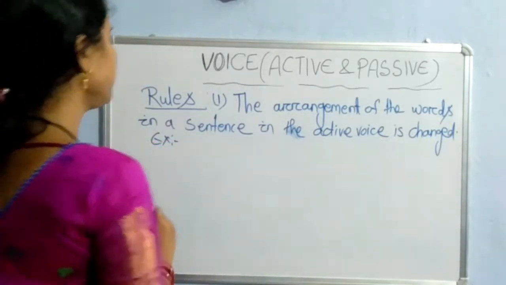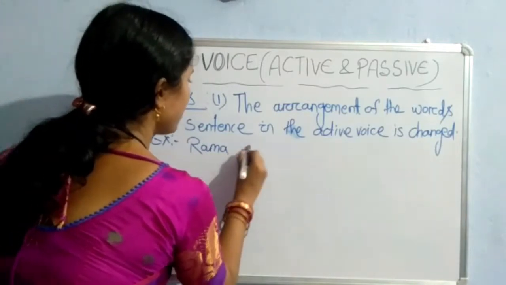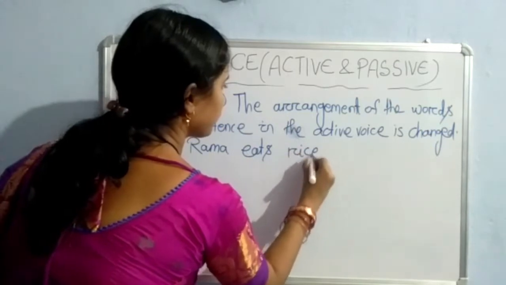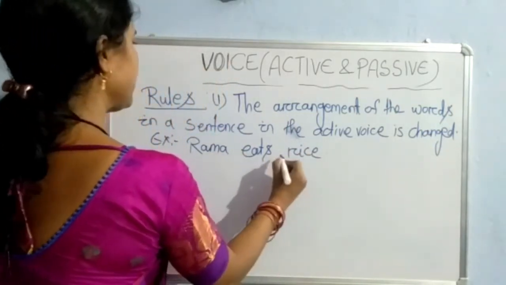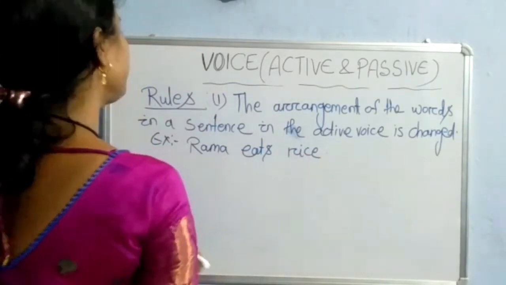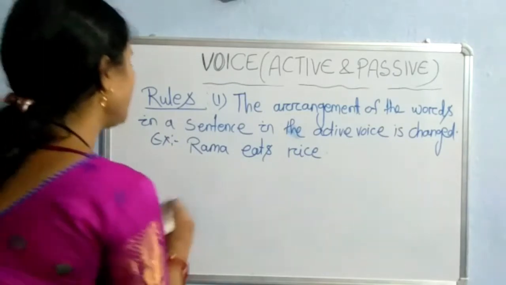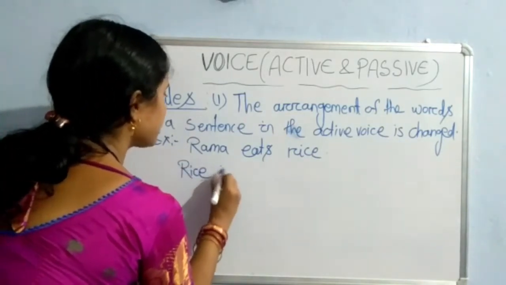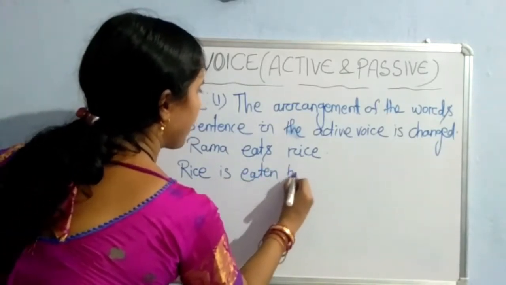For example, Rama eats rice. This sentence is written in active voice. If I convert it into passive voice, it will be: rice is eaten by Rama.